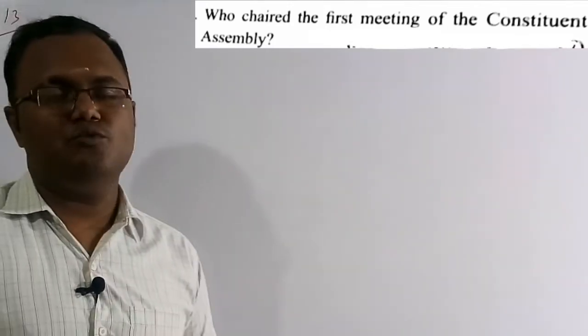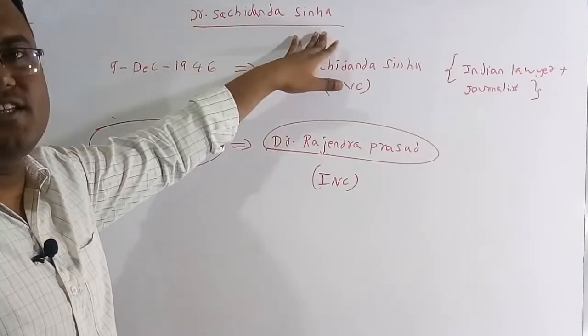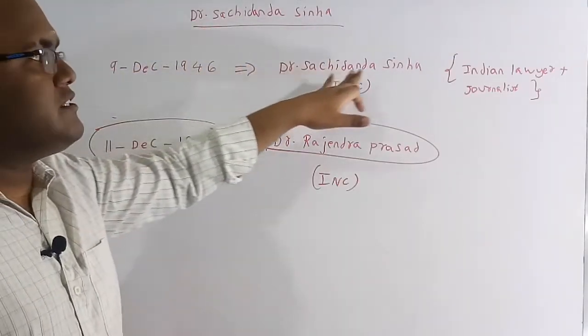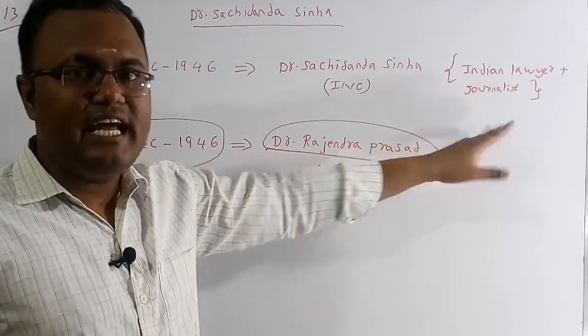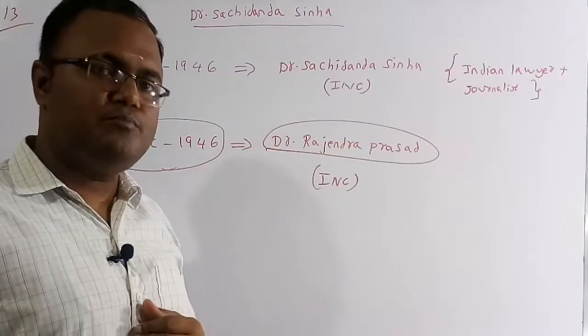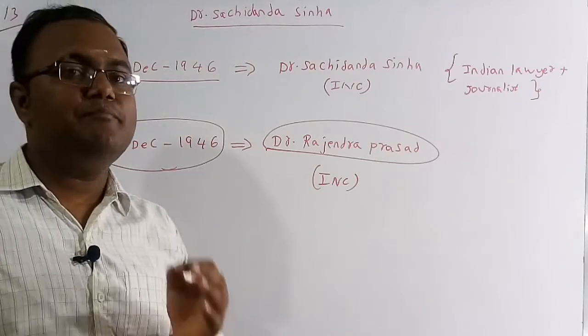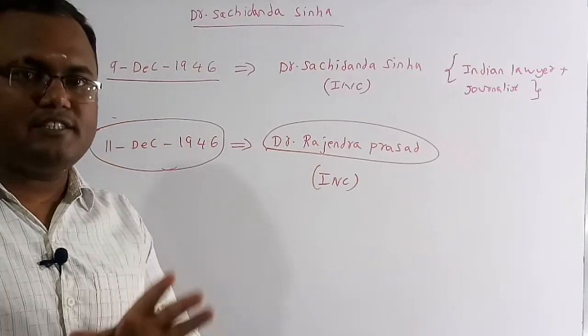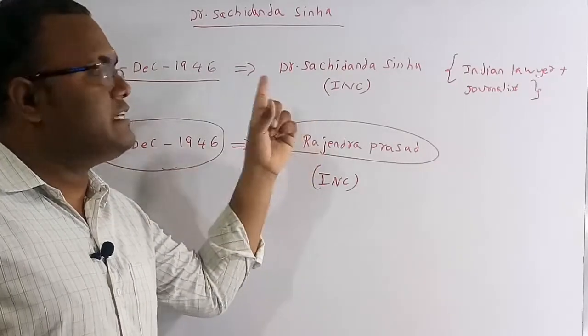Let's discuss some more facts about this. Now we'll discuss some important facts about Dr. Sachchidananda Sinha. He was an Indian lawyer of the Supreme Court and a journalist, and he belonged to the Indian National Congress Party. On the 9th December 1946, he was elected as the temporary president of the Constituent Assembly. Therefore, he is the first person who chaired the Constituent Assembly.